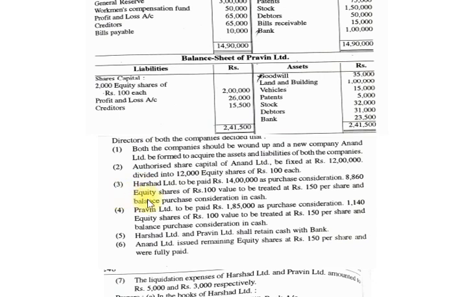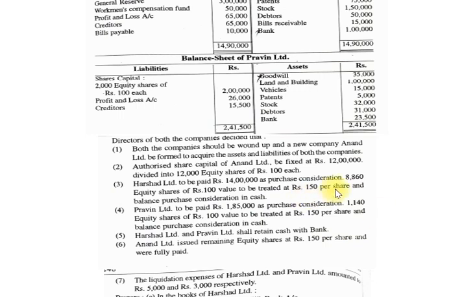Now third: Harsad Limited to be paid rupees 14 lakhs as purchase consideration. So friends, here you can see Anand Limited pays 14 lakh rupees as a purchase price to Harsad Limited, and here are the different types of consideration. 8,860 equity shares of rupees 100 value to be treated at rupees 150 per share, and the balance of the purchase consideration in cash.